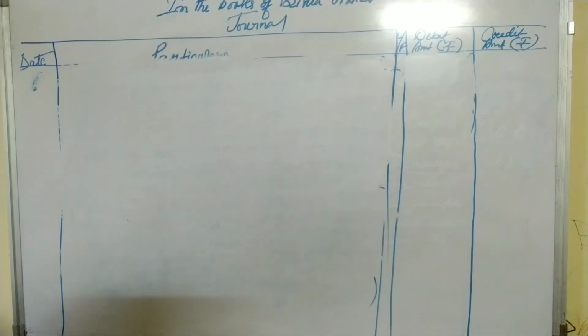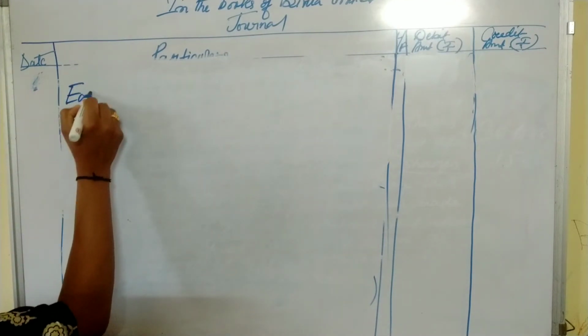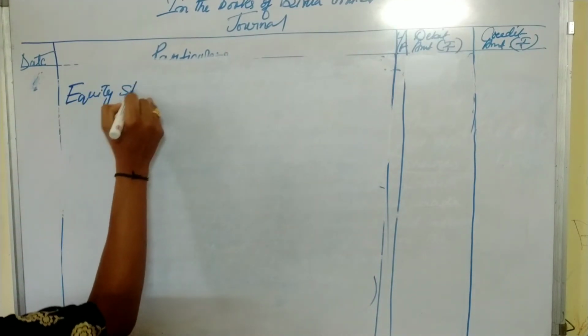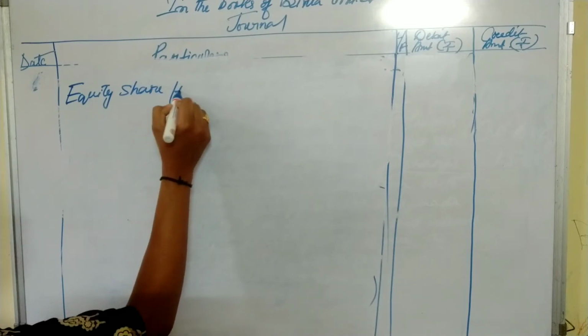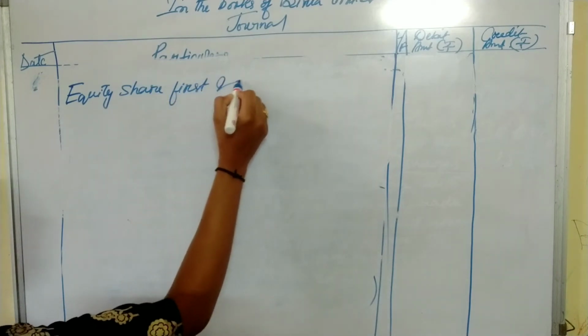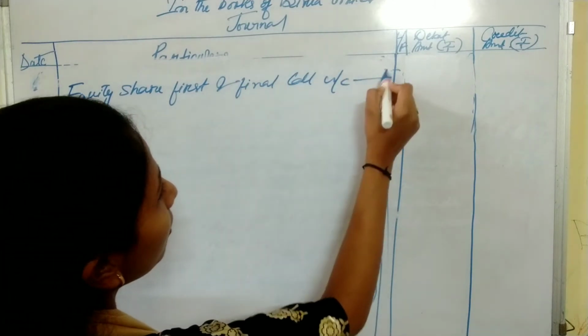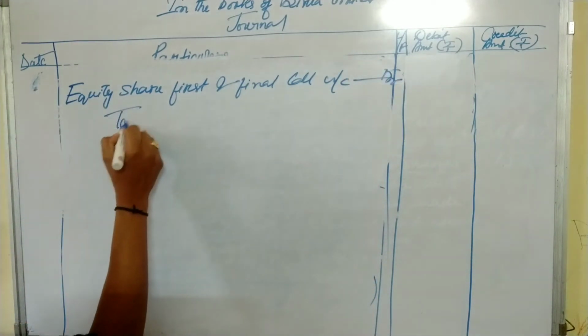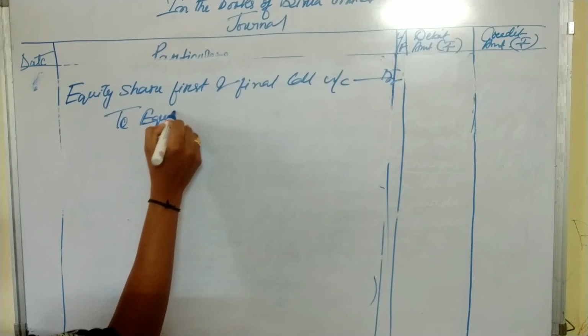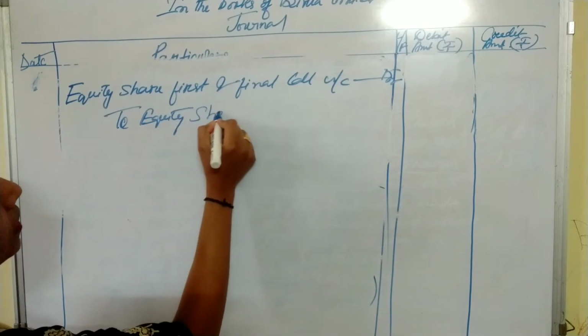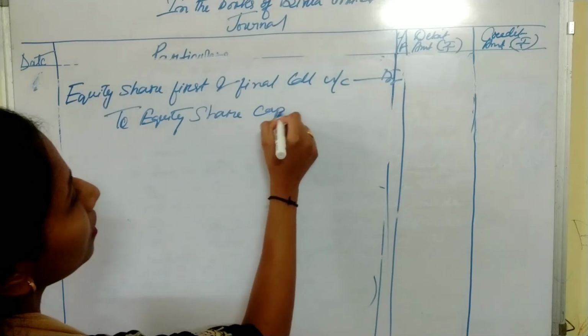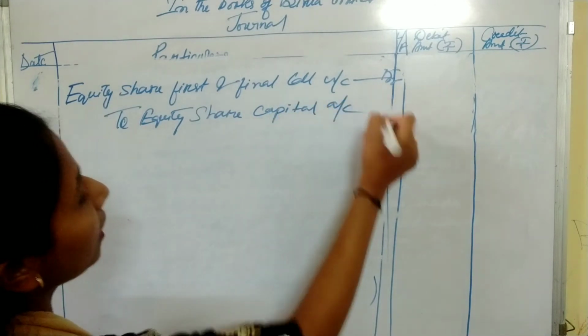So the due entry for first and final call is: Equity Share First and Final Call Account debit to Equity Share Capital Account.